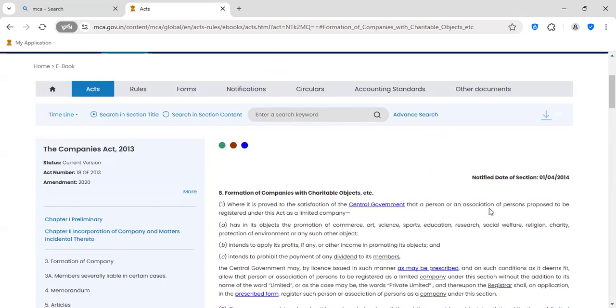This is what Section 8 under Companies Act 2013, formation of companies with charitable objects. This is notified on 1st April 2014. I hope you are very clear what is Section 8 of the Companies Act and what is Section 8 company and what is the formation and what are the objects, and if any deviation, what is the punishment. Thank you.